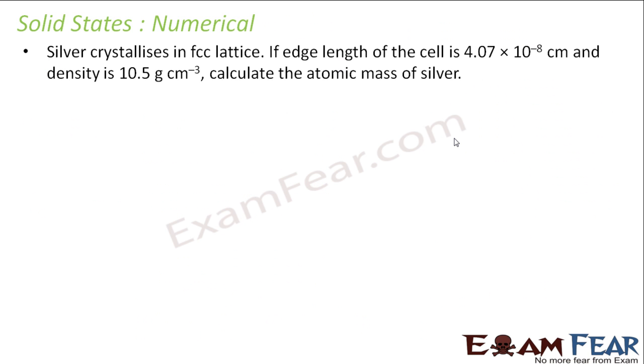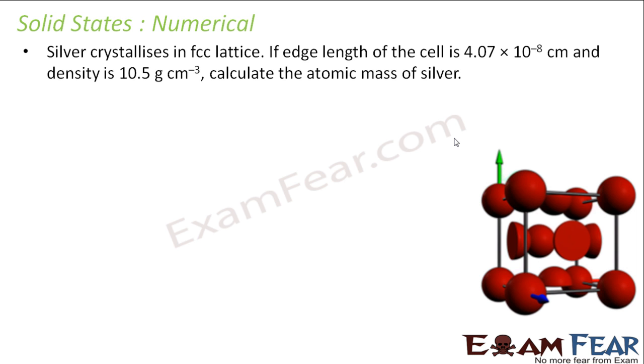The question is: silver crystallizes in FCC lattice. Its edge length is 4.07 into 10 to the power minus 8 centimeter, and density is also given, 10.5 gram per centimeter cube. You have to find the atomic mass of silver. See, we know that for FCC, Z is equal to 4, right? The number of atoms per unit cell.